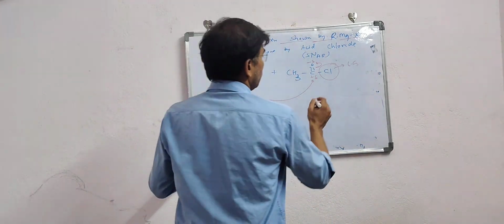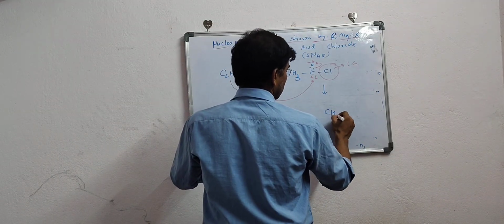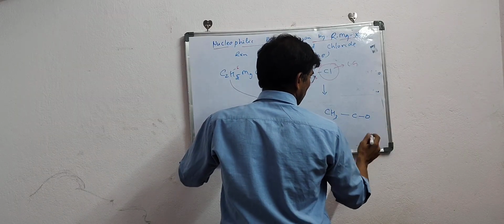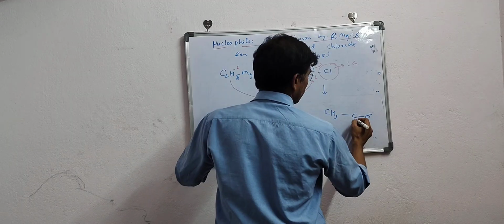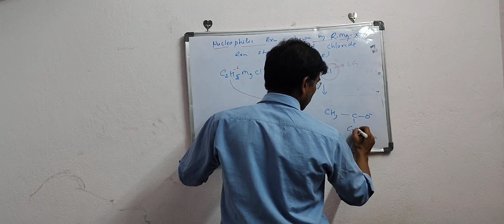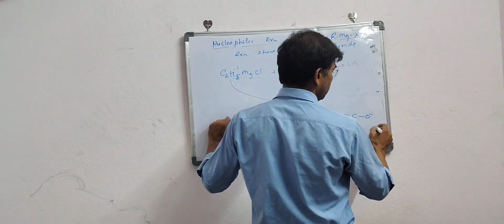And finally, the product which we are getting over here is CH3, then we are getting CO negative, and this is C2H5, C2H5, and after that we can do the acidic hydrolysis.